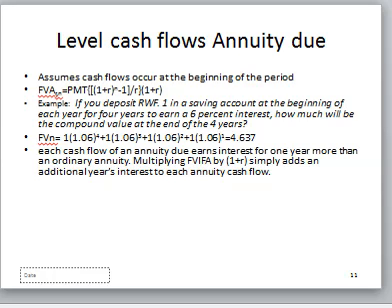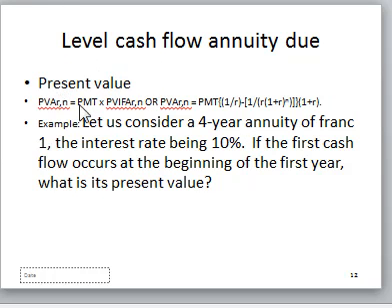So you will have an ordinary annuity, and this ordinary annuity is compounded for one period to get the future value of annuity due. If it is a present value, the present value will be discounted for an additional period to get the present value of an annuity due. You have an ordinary annuity, and your ordinary annuity is discounted for one more period to get your present value of annuity due.